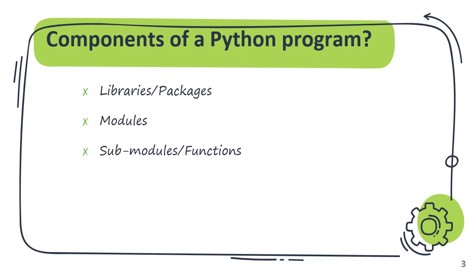Packages also have the same meaning. Then modules mean the files containing Python programs, and these modules can again be divided into submodules or functions. We have already learned that a function is a set of program lines combined together.